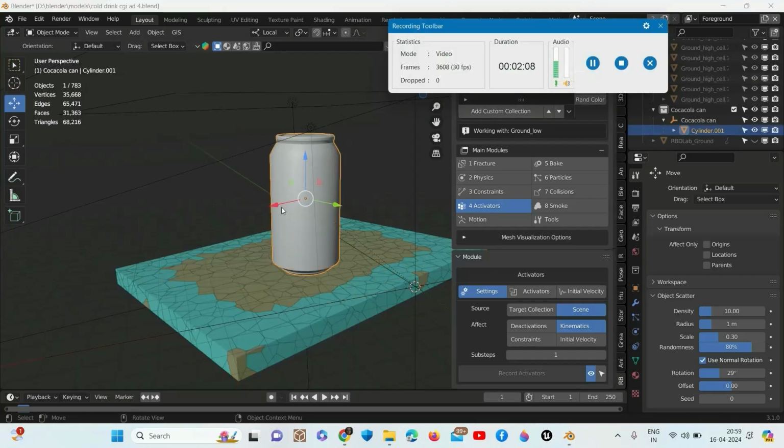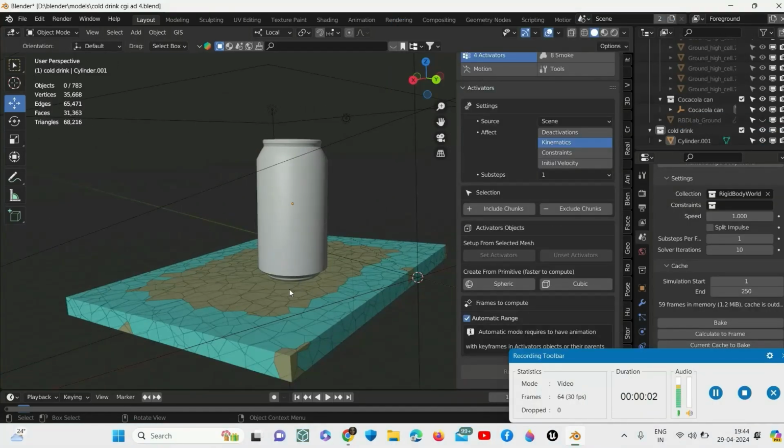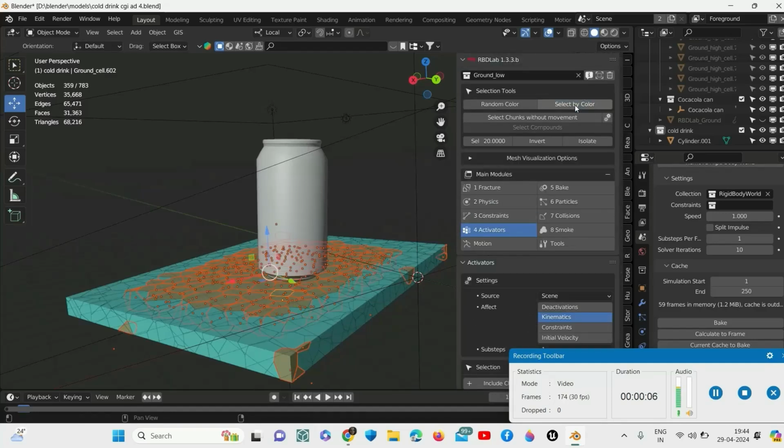Guys, make a different collection for the can. Select the can, go to new collection, and name it cold drink. Now we will select one chunk and go to select by color.